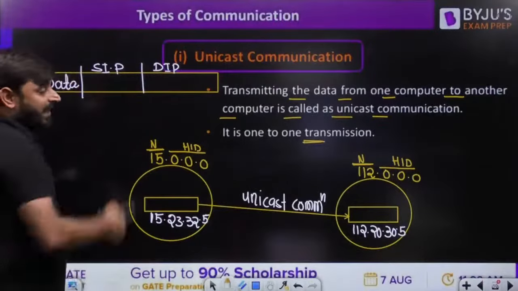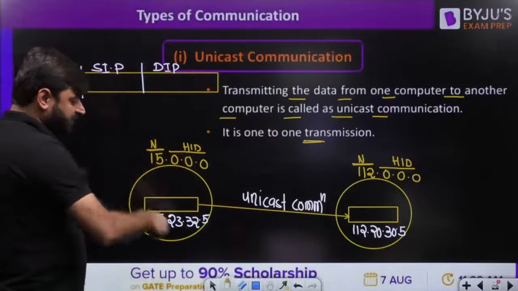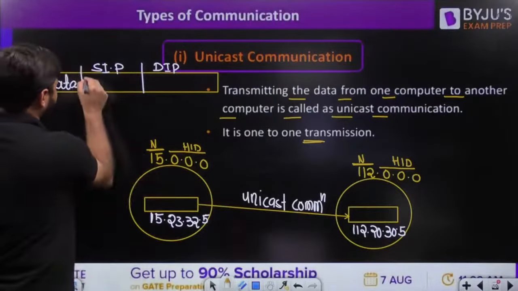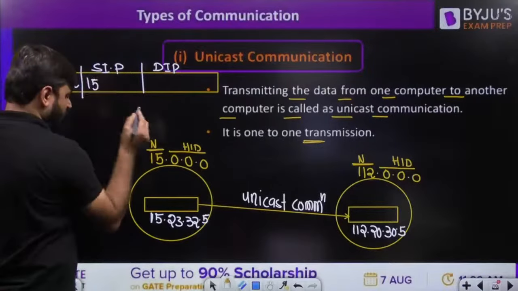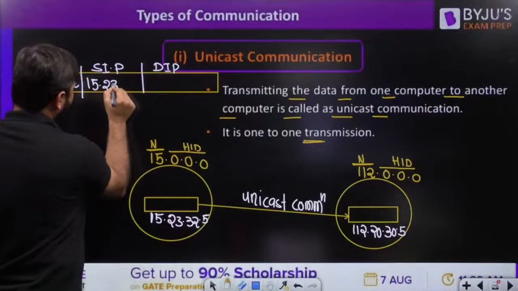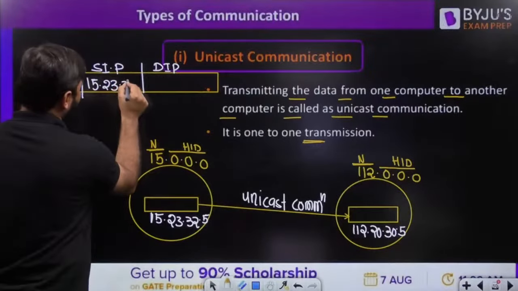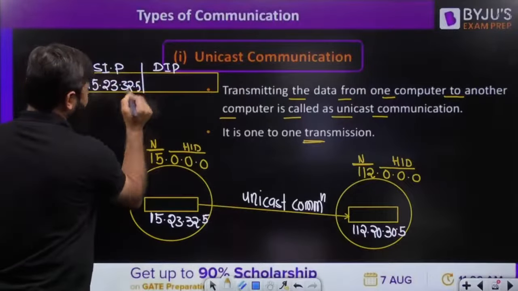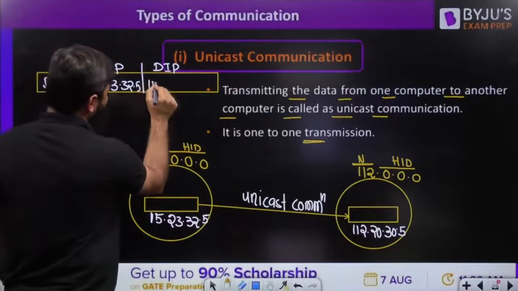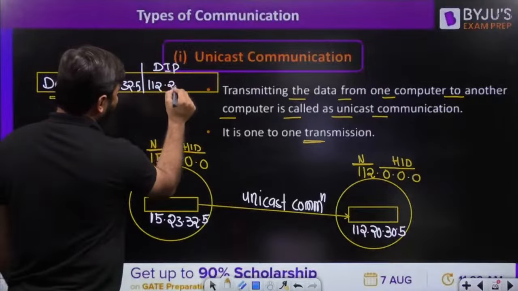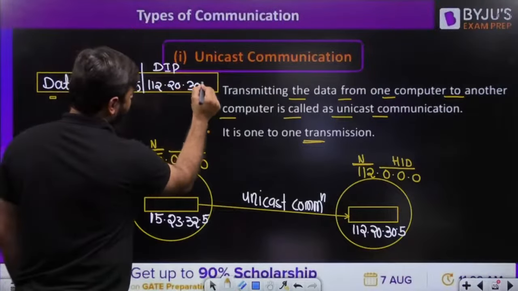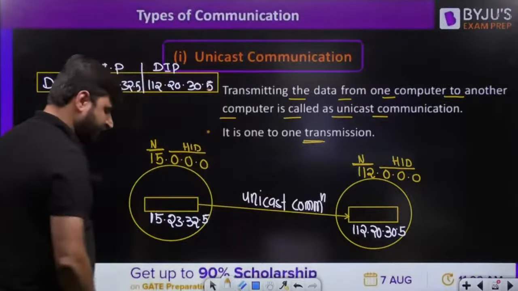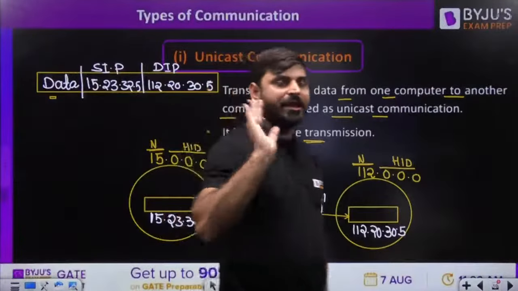So what will I write in the source IP address? Who is sending, my dear friend? This computer is sending. The source IP address is 15.23.32.5. What is the destination IP address? The destination IP address will be 112.20.30.5. This is important. What is the source IP and what is the destination IP? Is it clear to everyone, my dear friends?